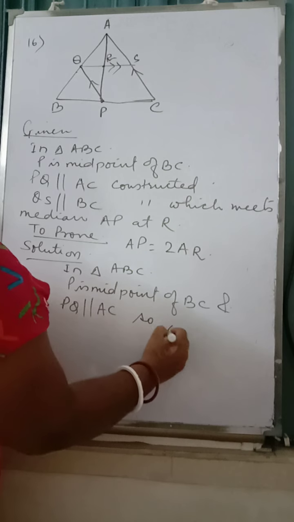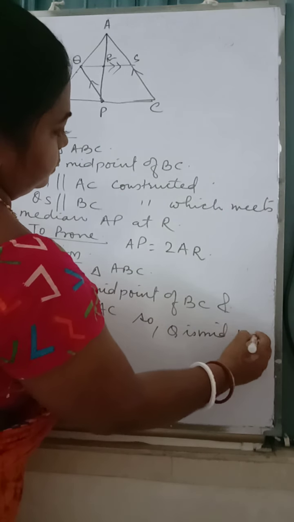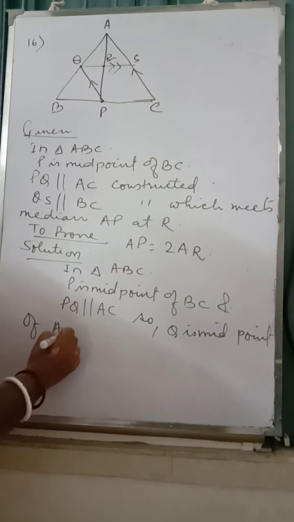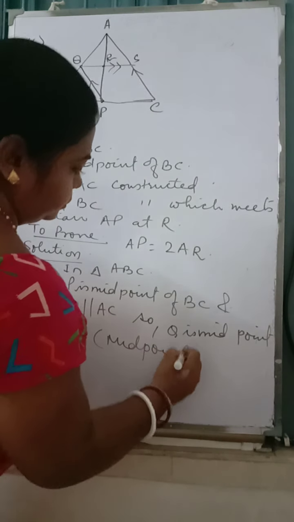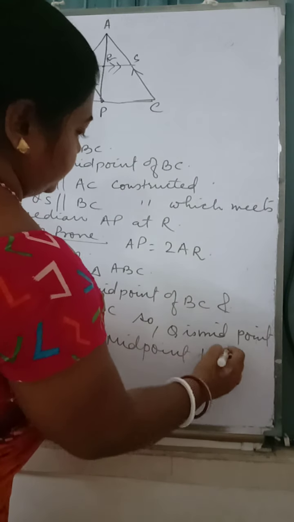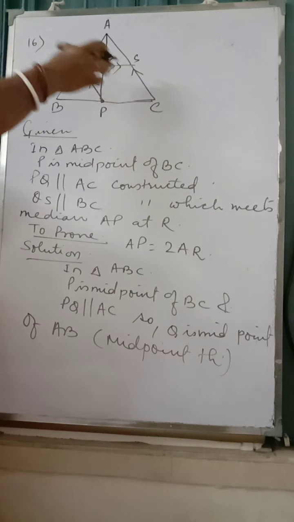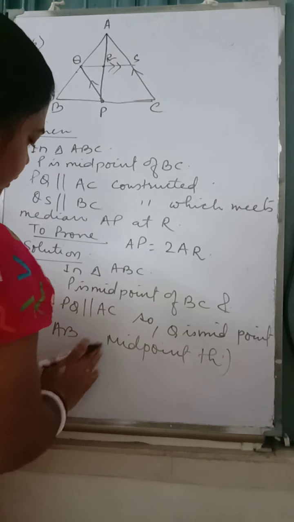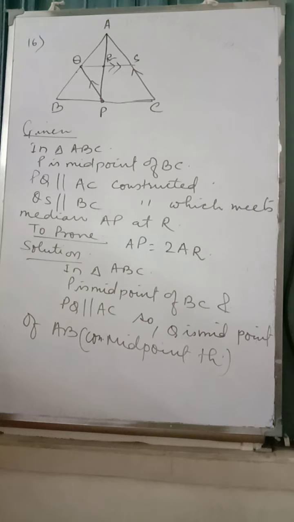So, Q is a midpoint of AB according to the midpoint theorem. A line constructed from the midpoint parallel to the second side bisects the third side. Converse of midpoint theorem.